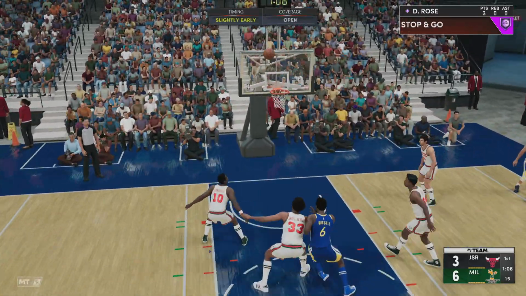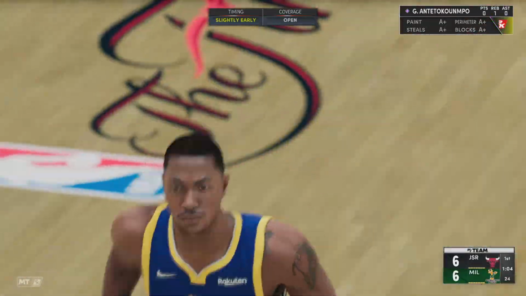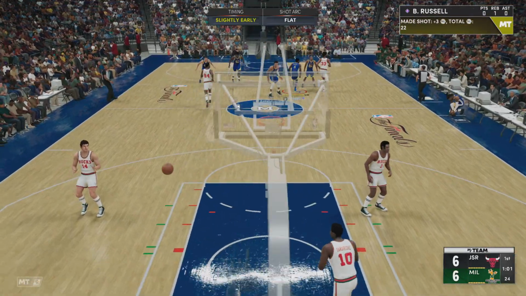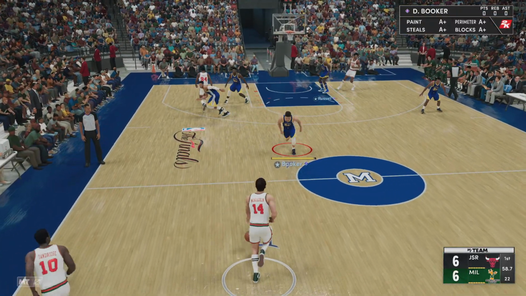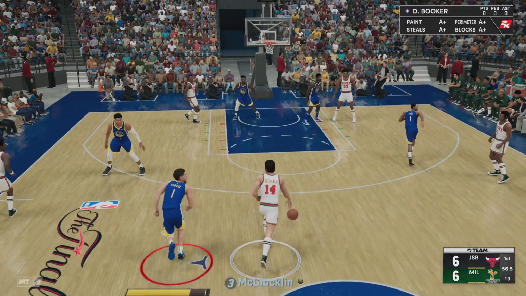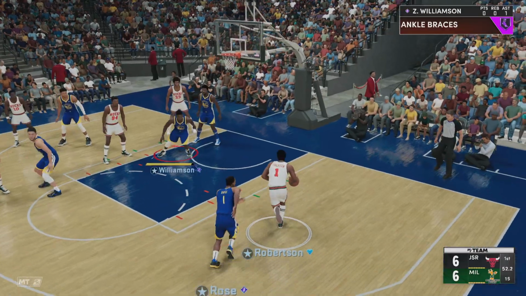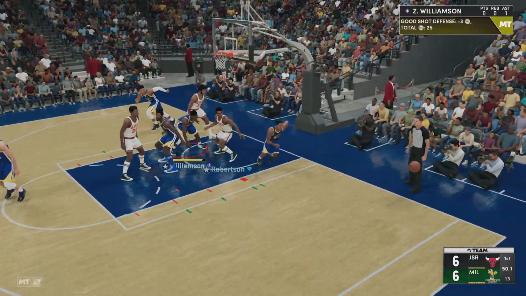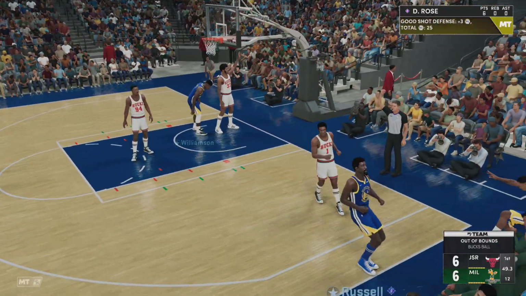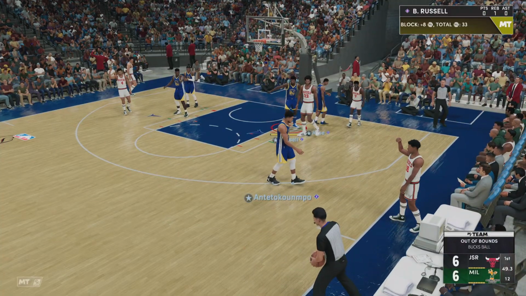From deep, Rose, another 3 for Chicago. Boy, he is looking confident. Love how they're using him so far. Yeah, that's because he's getting his number called early. I mean, he's doing his part to help carry the offensive load. Now here's Robertson. Williamson with the block. No, sir. Just Mr. Williamson.